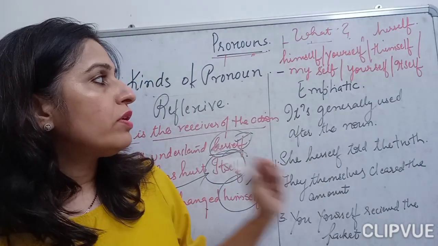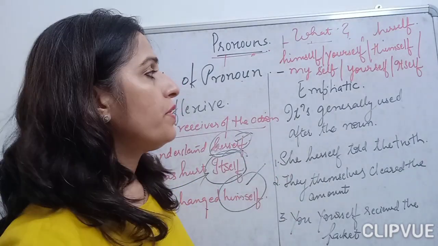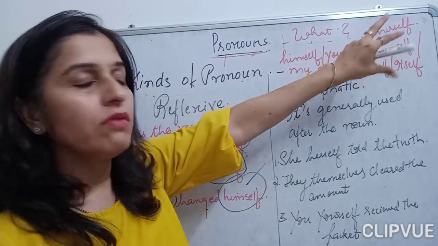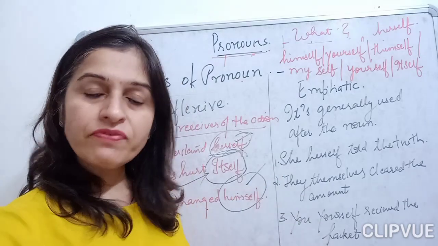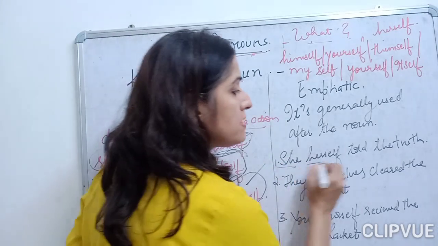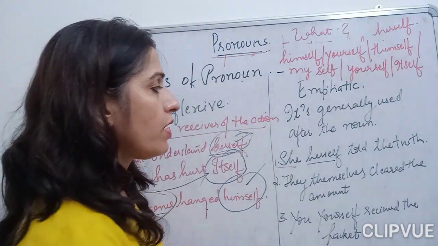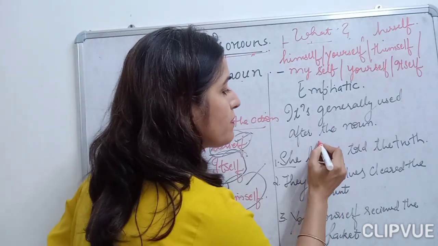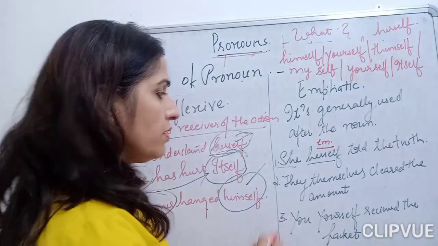Now let's move on to the emphatic pronoun, children. What are these pronouns? These pronouns are the same pronouns, but they are generally used after the pronoun. Like see, she herself told the truth. Okay, here she is my pronoun, children, and herself is my emphatic pronoun that I am using here.